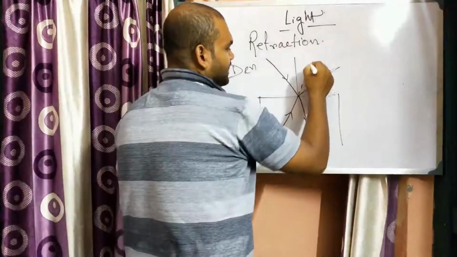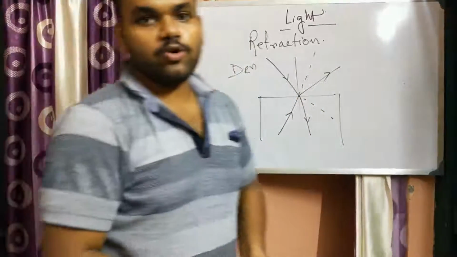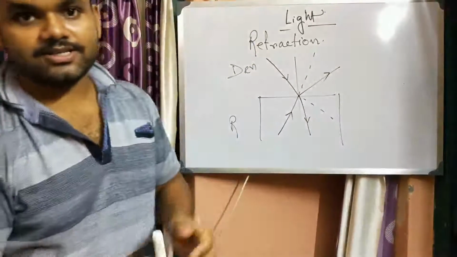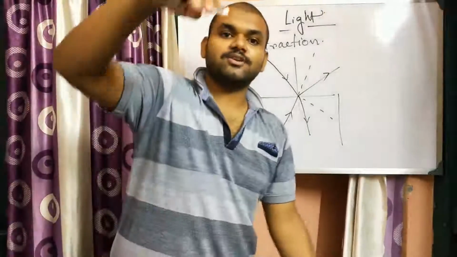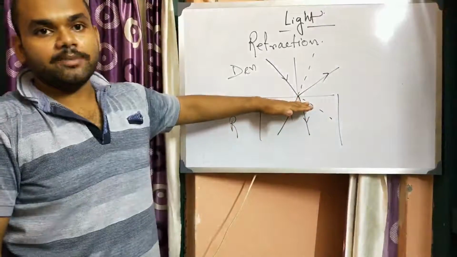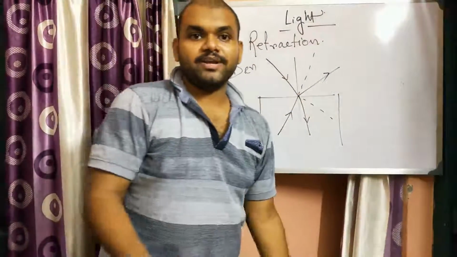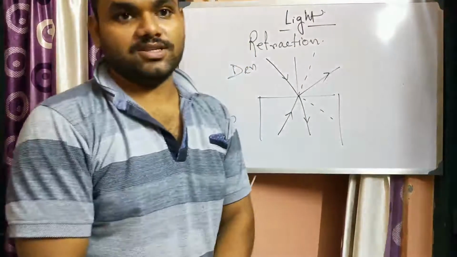So in both cases the light changes its direction. Whenever there are two media of different optical density, and light is coming from one medium and enters the second medium, then at the surface of separation of the two media it either bends towards the normal or away from the normal, depending on which medium it is going from and to.